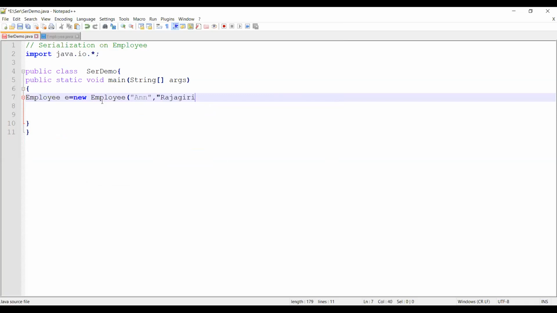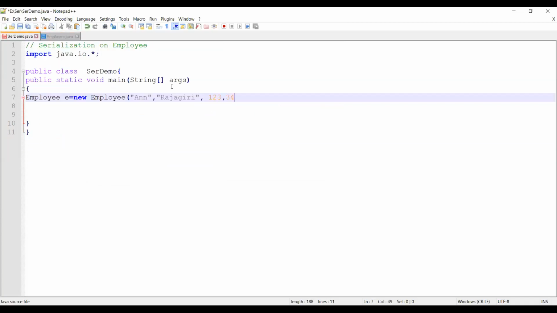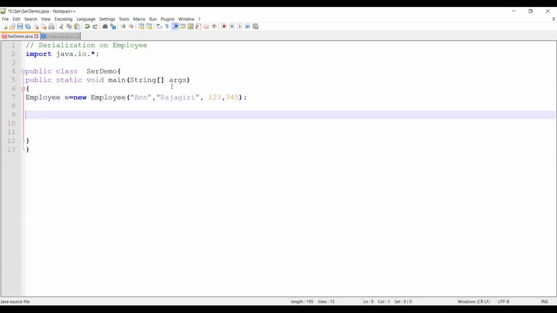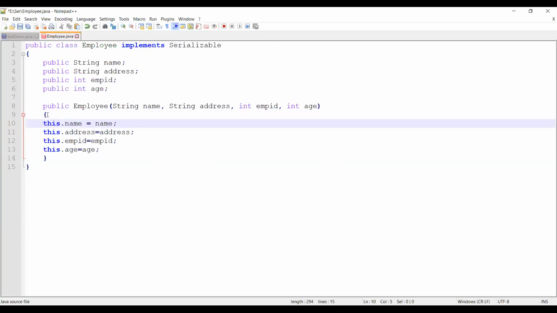Let's say Rajagiri, then employee ID, some random numbers, 1, 2, 3, 3, 4, 5. So I have now created an object for my employee, and I have a constructor which will take care of all these values being assigned.